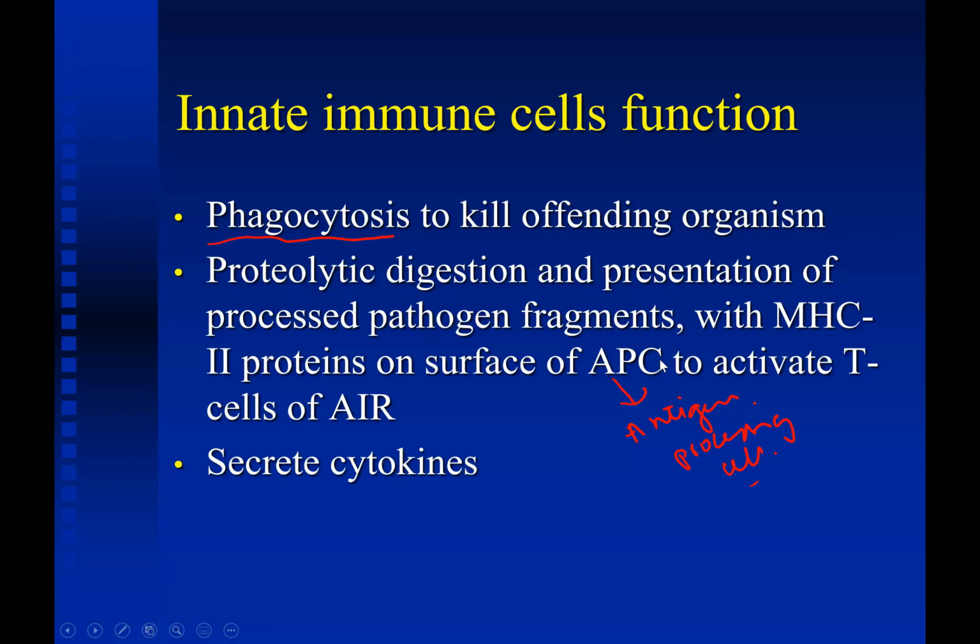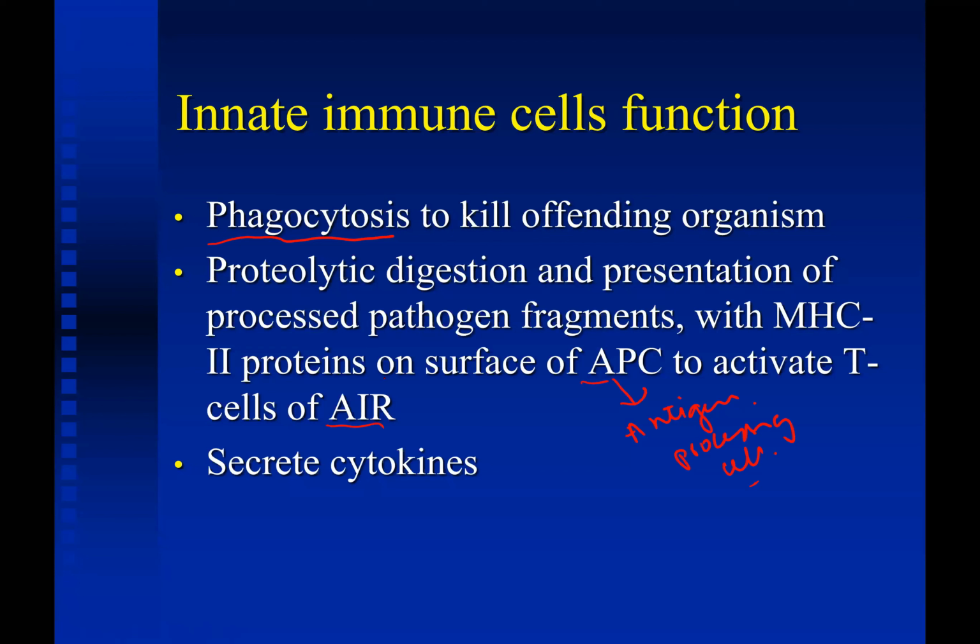It presents this peptide of the pathogen to the T cells, and this leads to the activation of T cells in the acquired immune response.